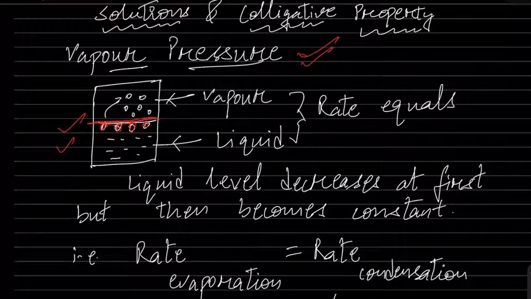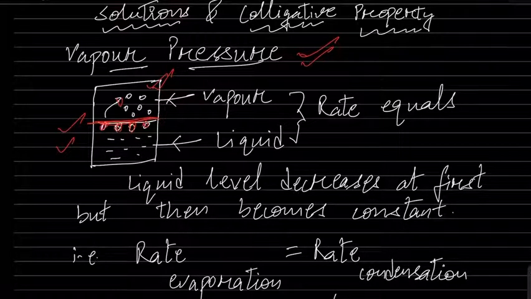Now what will happen? The molecules of the liquid will leave the surface and will collect into the empty space of the container. Here we have shown the molecules of the liquid. Now the molecules are in vapor phase; initially they were in liquid phase.